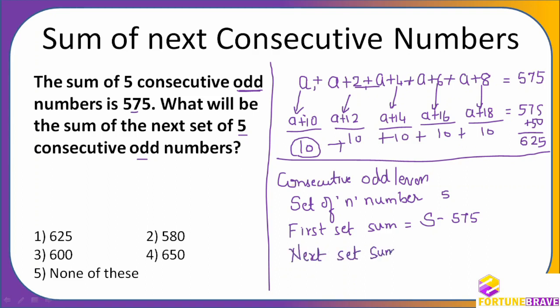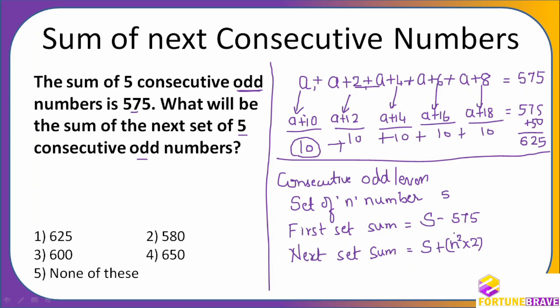How do we find the next set sum? S plus n square into 2. We'll write it as n so that it gives us a formula. I do not want to give you formulas normally, but sometimes it is useful.